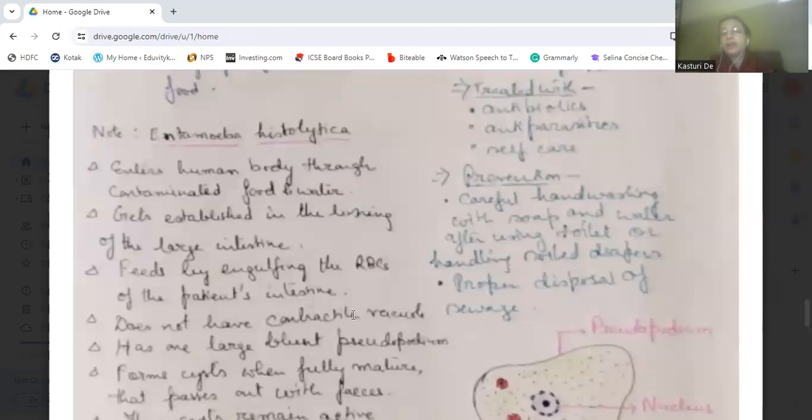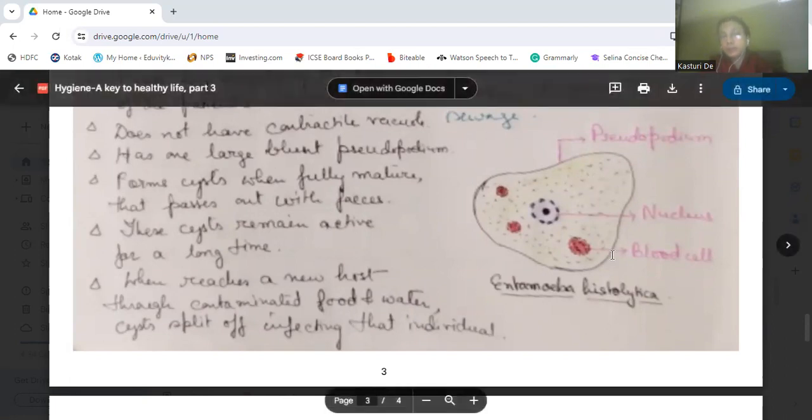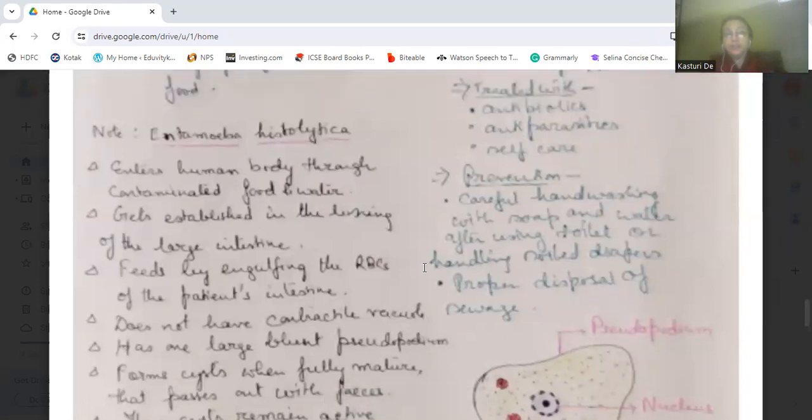Now, I told you that Entamoeba histolytica causes amoebic dysentery. So this amoeba looks like this one. Entamoeba histolytica has a pseudopodia, the nucleus, and it has some blood cells. Now, it enters the human body through contaminated food and water. It gets established in the lining of the large intestine.